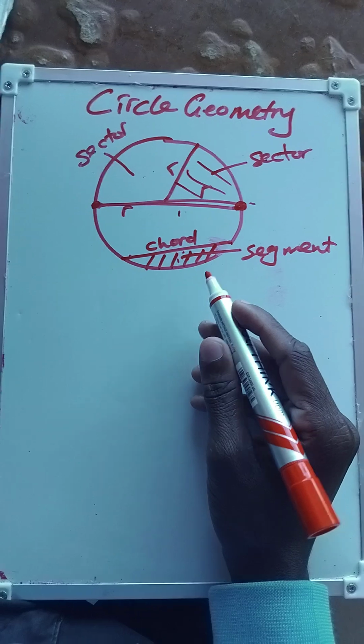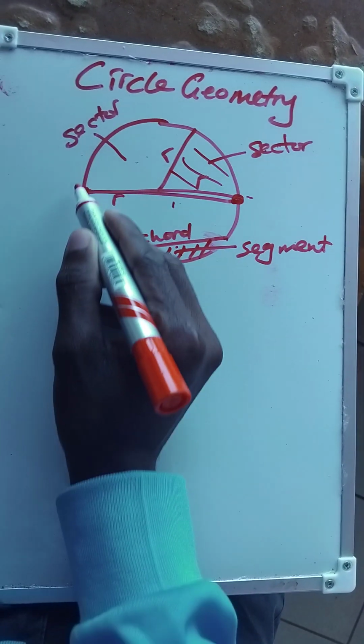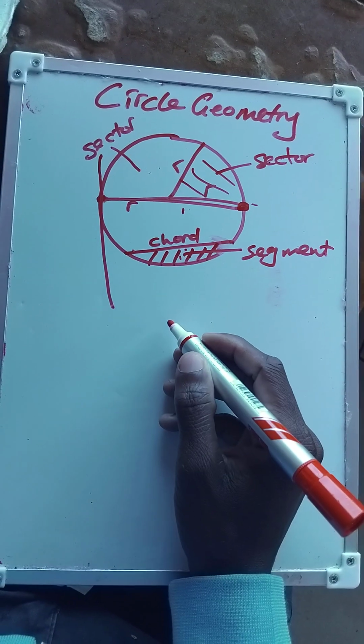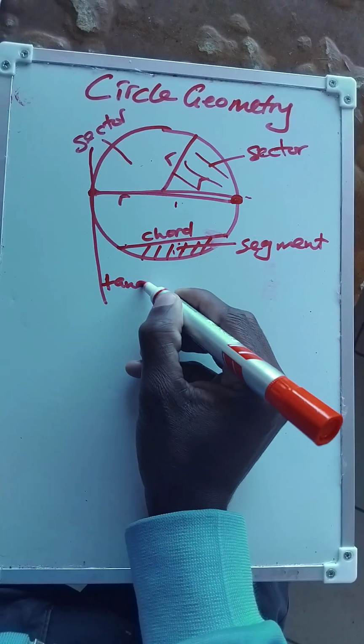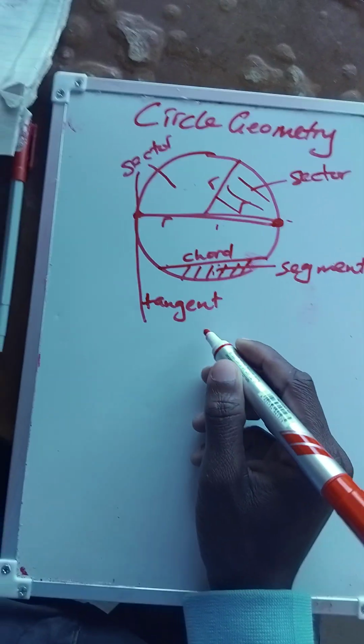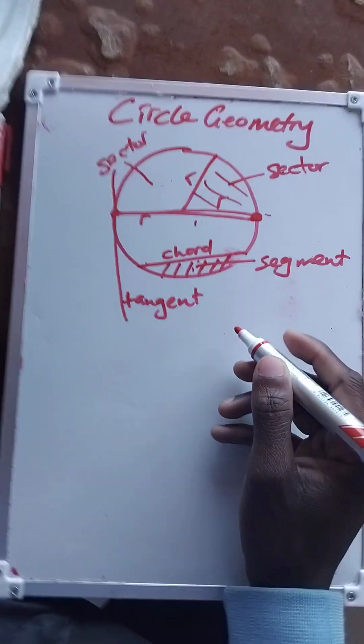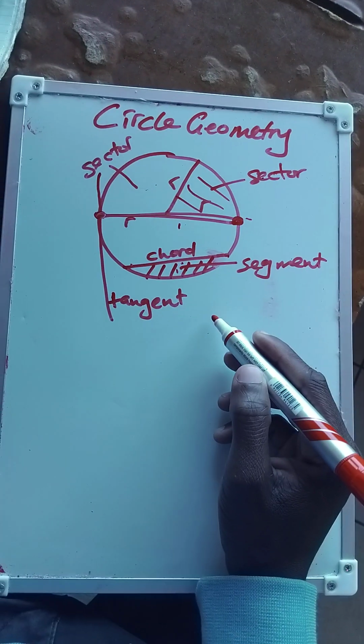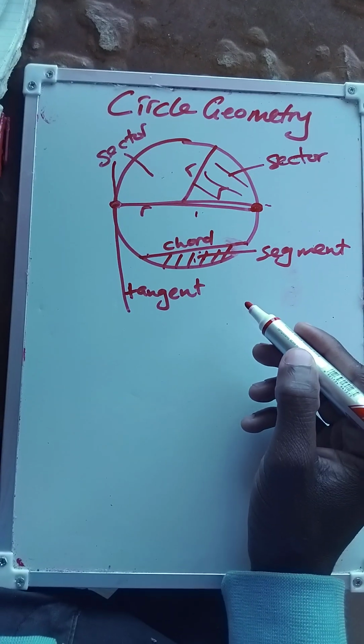Then what is a tangent? A tangent is a line that touches a circle at one point only.